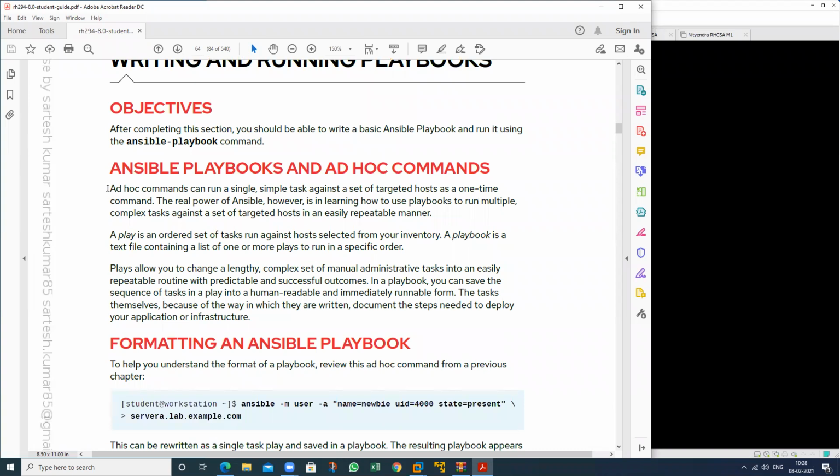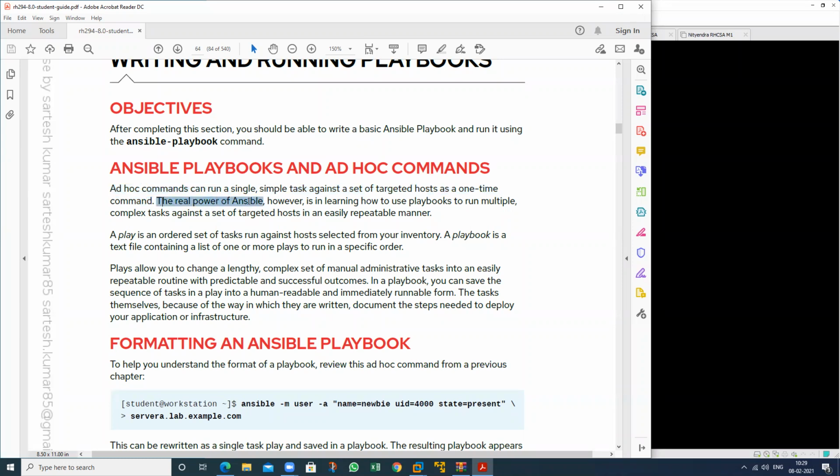So see here. What is the advantage and disadvantage of ad hoc commands and playbooks? By using the ad hoc command we can perform a single task. Suppose we want to perform multiple tasks on multiple hosts; we can also perform that with the ad hoc command, but only one time. If we want to repeat this particular task again, we should write this command again.